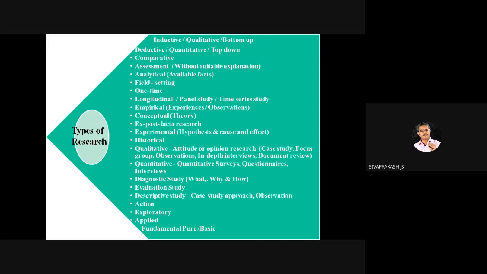Then what is empirical research? Empirical research also comes under the descriptive research. Empirical research is nothing but just experiencing or observing. For example, one person wants to research the number of street vendors moving in and around Madurai city.